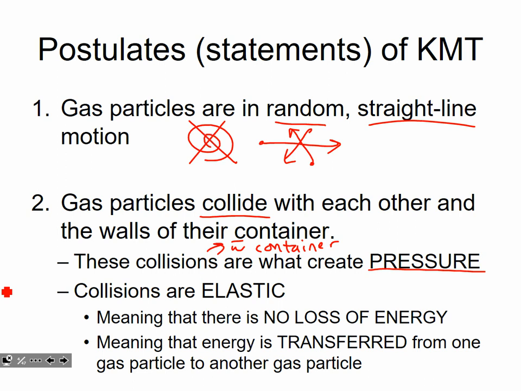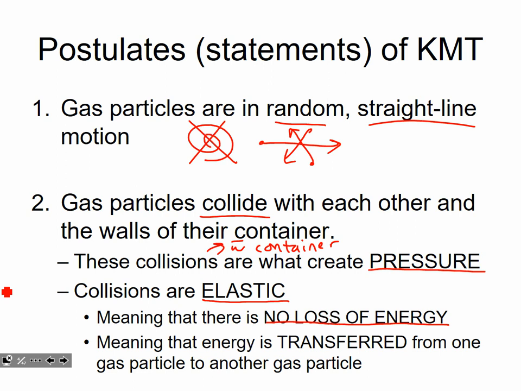And furthermore, these collisions that gas particles experience are what are called elastic collisions. What does that mean? There is no loss of energy. When the gas particles collide with one another, they don't lose any energy. So they don't slow down and they don't speed up. They just bounce off and keep going in the opposite direction.